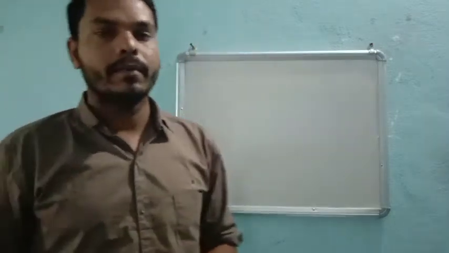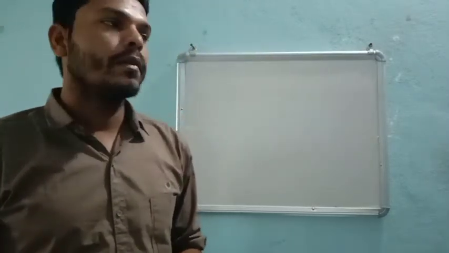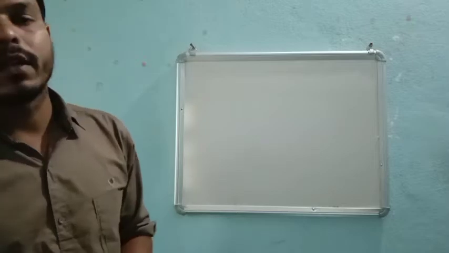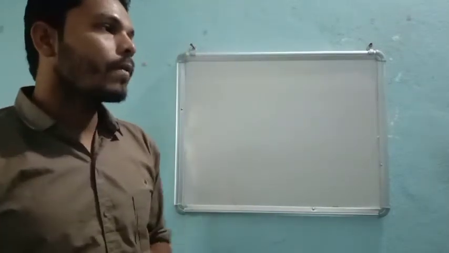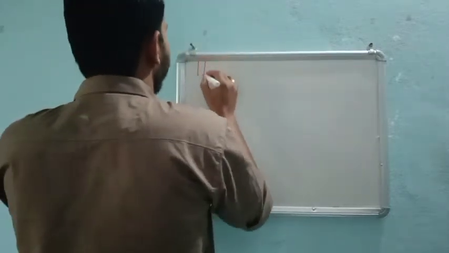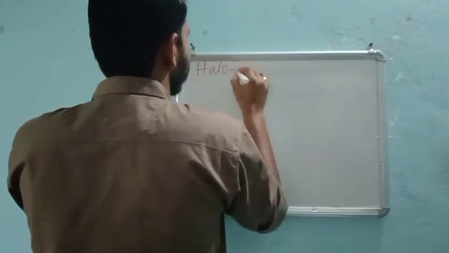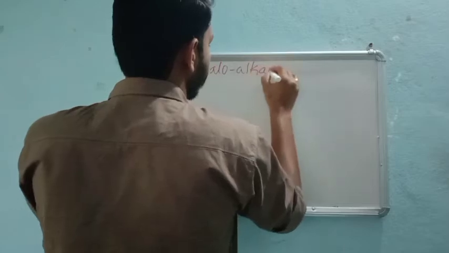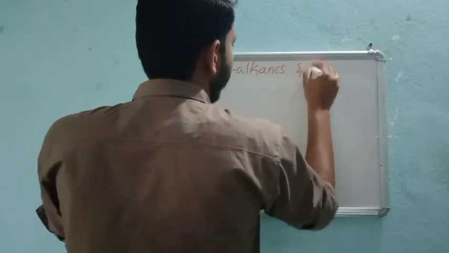So organic chemistry is the heaviest part in your second PU, right? You will be getting 43 marks from this unit. Now the first chapter in your second year organic chemistry, let me introduce, is haloalkanes and haloarenes.